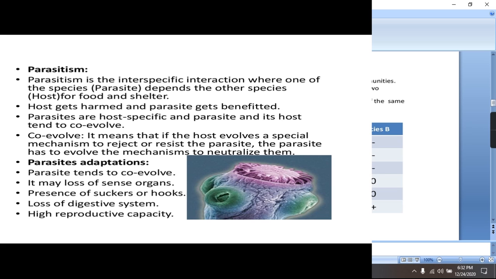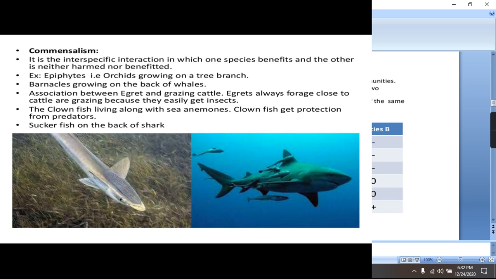In order to be a parasite on a host, there are certain adaptations in a parasite. For example, parasites tend to co-evolve. Second, they may lose sense organs. Third, there must be the presence of suckers or hooks in the parasites. There should be no digestive system, and they have high reproductive capacity. Parasites are of two types, ectoparasite and endoparasite. Ectoparasites reside on the surface of the host. Endoparasites are within the body of the host.